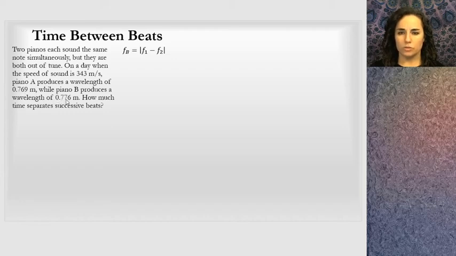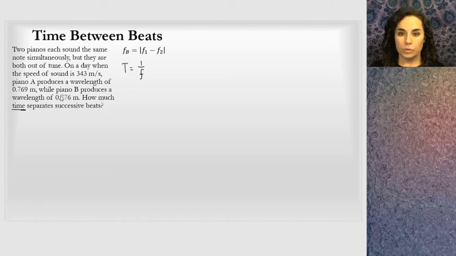So they're going to have two separate frequencies. It says how much time separates successive beats. And I'm going to note that we want a time in here, not the beat frequency. But I can get a period from the frequency. Remember, period is 1 over the frequency. So if I find the beat frequency, I will be able to find the time between successive beats.